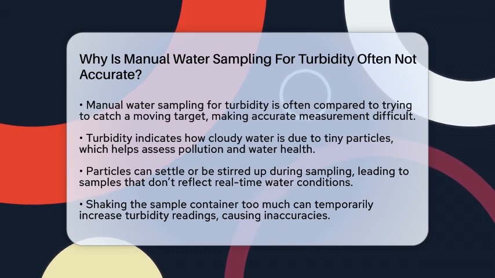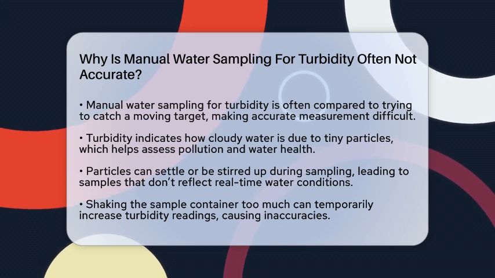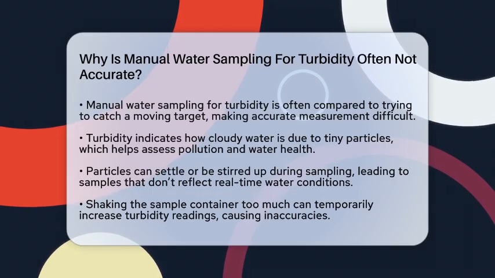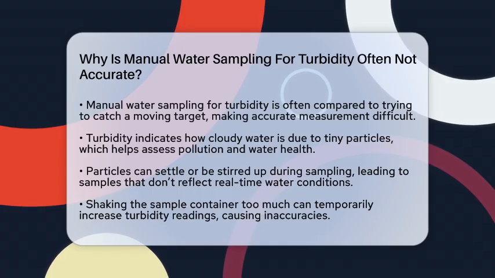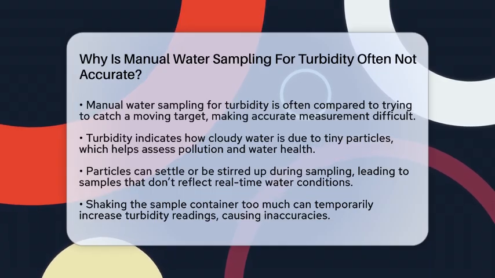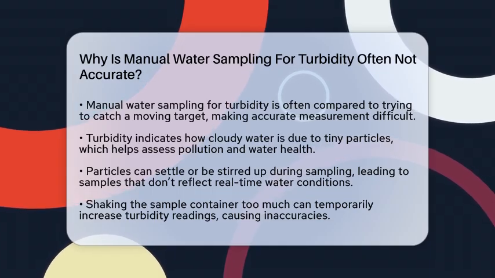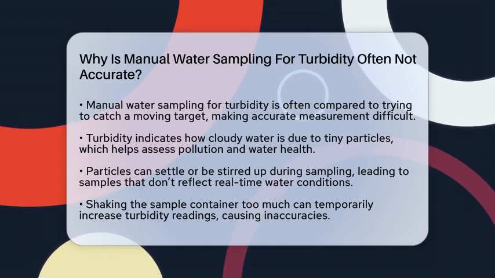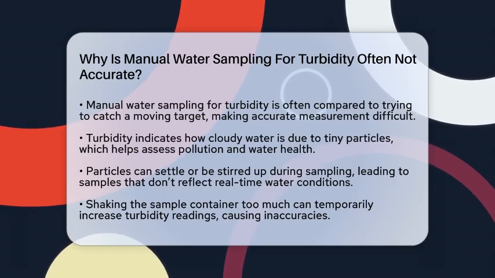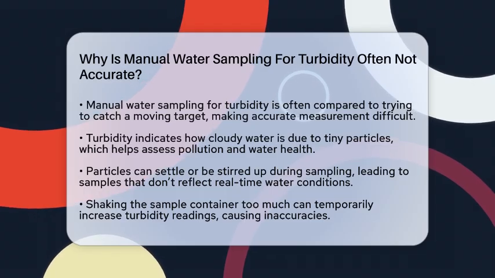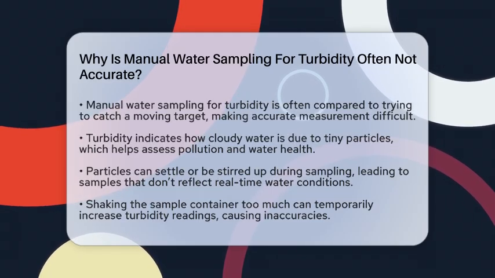One big reason is that when you scoop water into a container, particles can settle at the bottom or get stirred up. This means the sample you take might not match what's really in the water at that moment. If particles settle before you measure, the turbidity looks lower than it actually is. If you shake the container too much, it can temporarily make the water seem cloudier. These small disturbances can lead to inaccurate results.